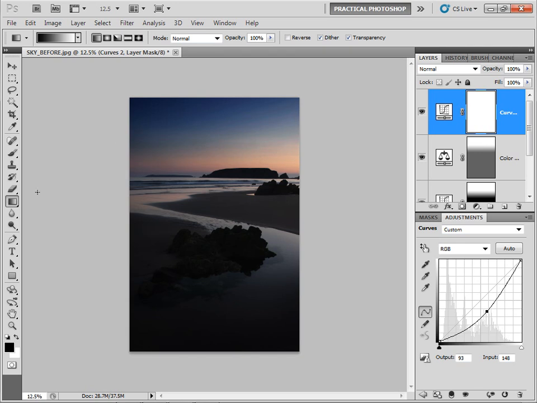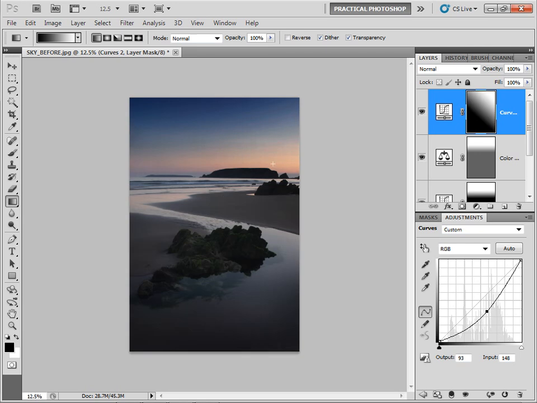And I'm just going to draw another gradient, but this time at an angle, and hopefully that will allow me to darken that right hand side of the sky. So let's draw a gradient and see how it looks. That's the wrong way around, so let's draw the gradient the other way, like this, and you can see how that gradient's working to darken that area. Maybe you can play around until you get it looking exactly how you want it to. So that looks pretty good to me.